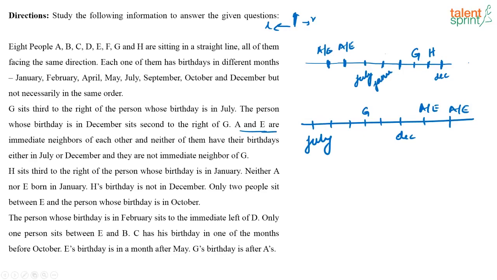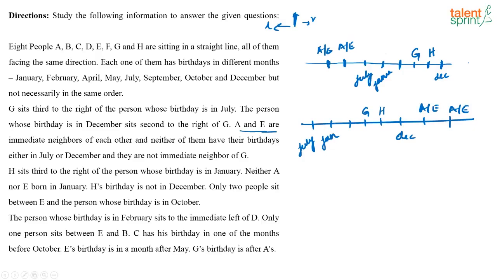Now if this is your case, then which has to be H and which has to be January? This is July, and neither A nor E is born in January, and it is given H sits third to the right of the person whose birthday is in January. So this has to be H in this case, and this has to be January. H sits third to the right.